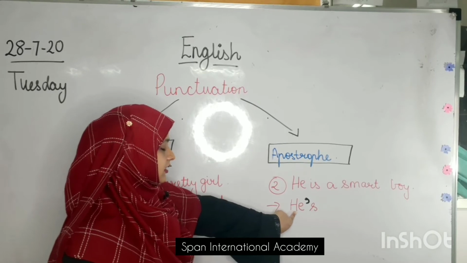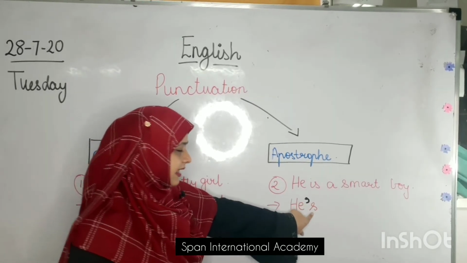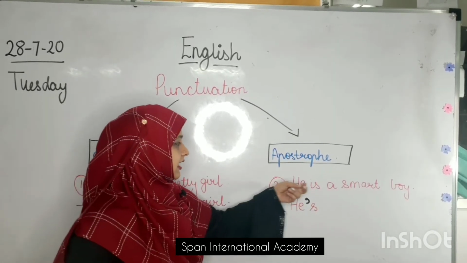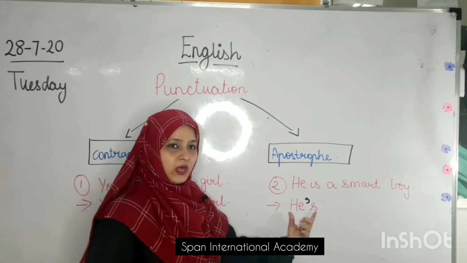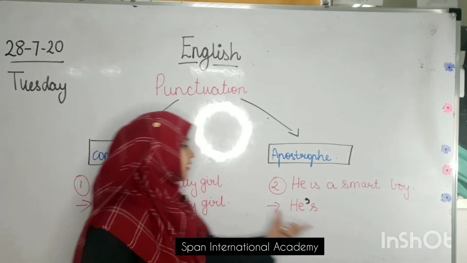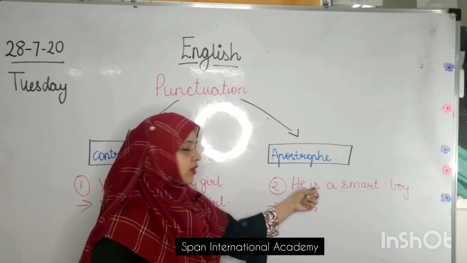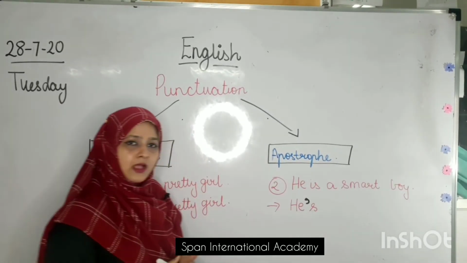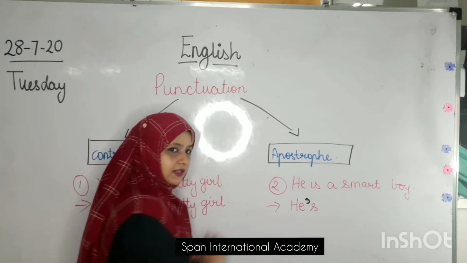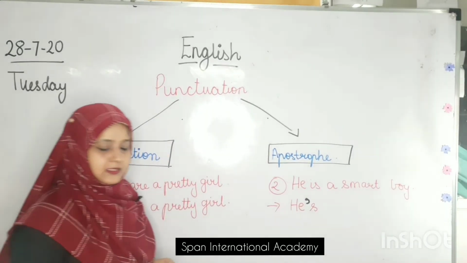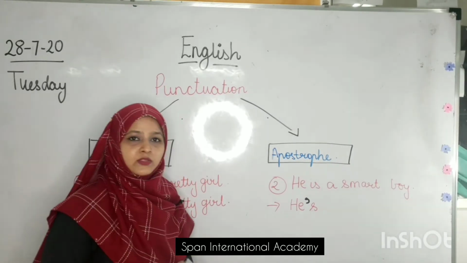So I have written he apostrophe S. Yes, I have mixed he and is together and made one small word. This small word is called contraction. This sign which is used instead of the letter which we don't write is called an apostrophe. Yes, did you all understand how to do it? Yes? Okay. We'll do it with one more new word.